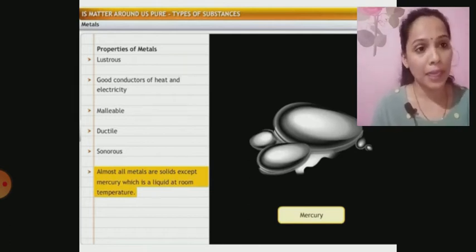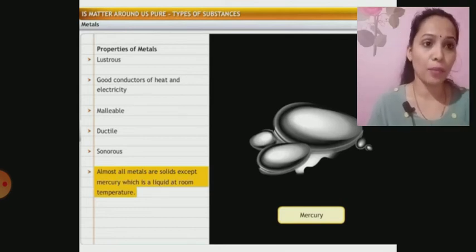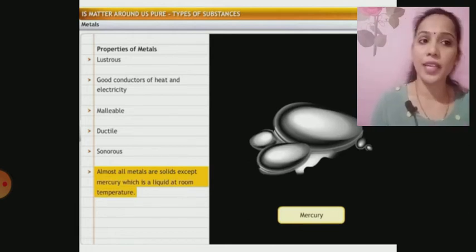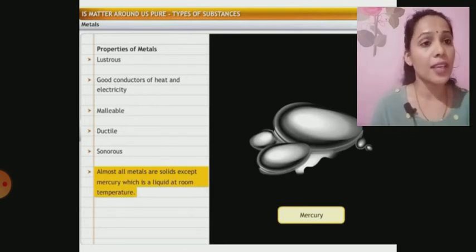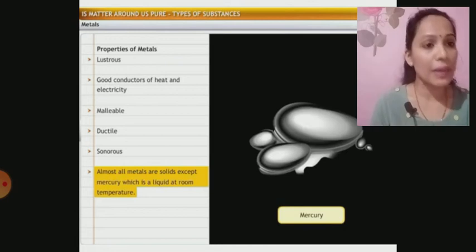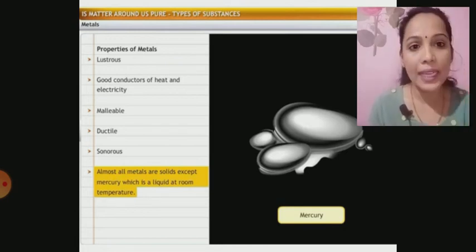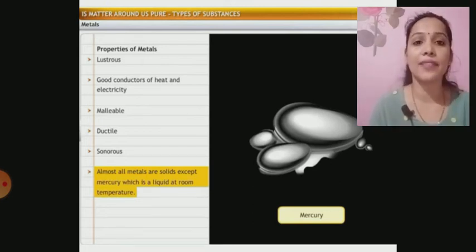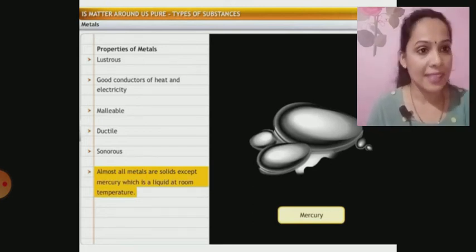Remember, malleable: if a metal can be beaten into thin sheets, that property is called malleability. Ductility is the property of being drawn into thin wires. Sonorous means it can make a ringing sound, isn't it? They are good conductors of heat and electricity, isn't it? Almost all metals are solids except one liquid, that is mercury, isn't it? All these we have learnt in your 8th standard, right?